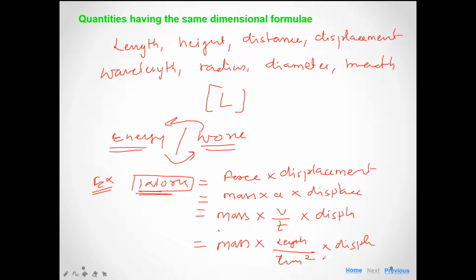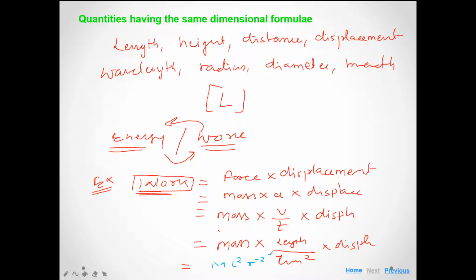Okay, so now write the dimensional formula of each fundamental quantity, then we get the dimension of work. What is the dimensional formula for mass? M. Length, displacement, is equal to L square, and time is equal to T minus 2.